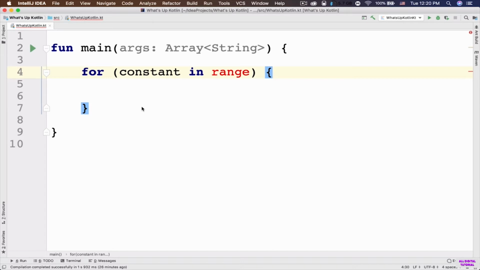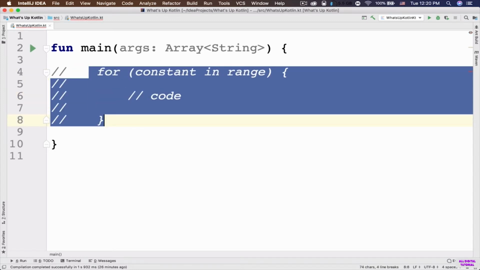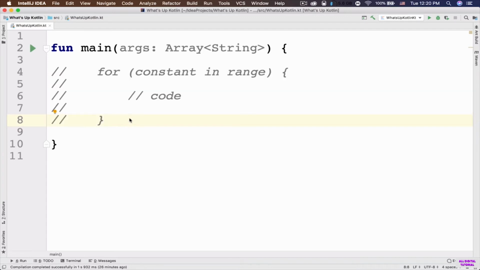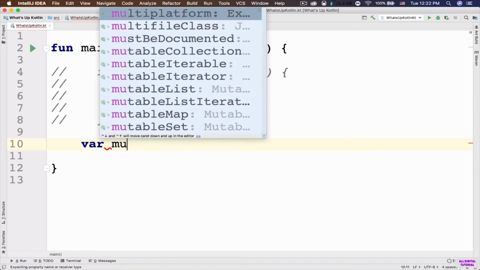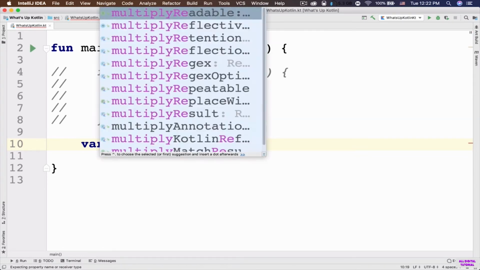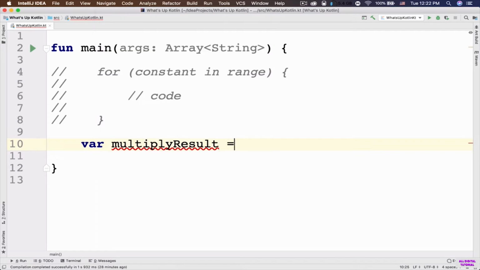Now you might notice that for loop also introduces a new scope. And inside our for loop, we have our code, the code that we want to be repeated a bunch of times. So let me comment out this example here, and let's create a real world example. So first of all, let's create a variable and name it multiply result, with the assignment operator. And initially, let's assign the value number 1 to this variable.